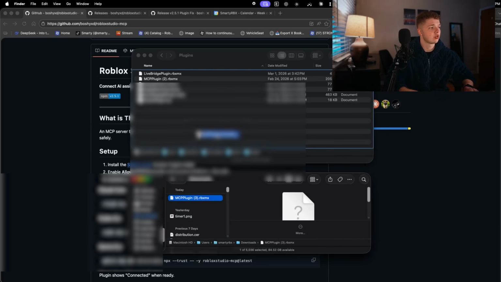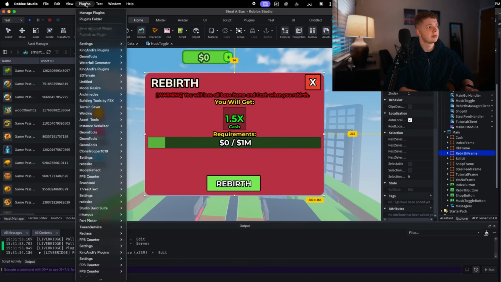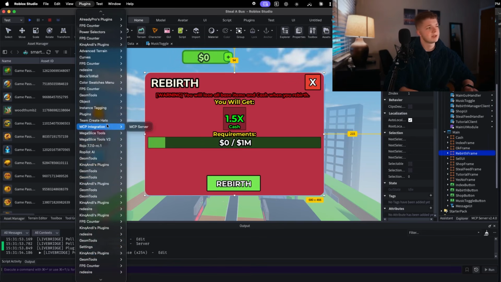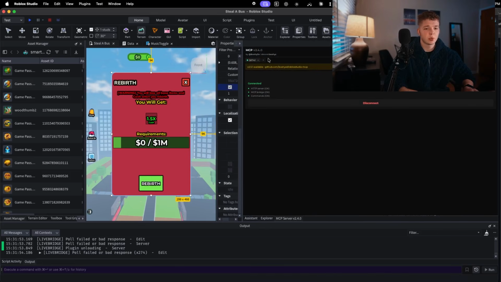And then just go ahead and drag that inside of the plugins folder. Then you'll have to restart Roblox Studio. And then once you restart, you're going to go to the plugins button here and then go all the way down to the MCP integration. Choose the MCP server. And then inside this window for the plugin, you're just going to click Connect right here.